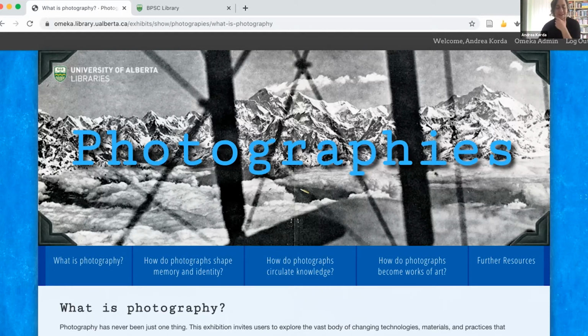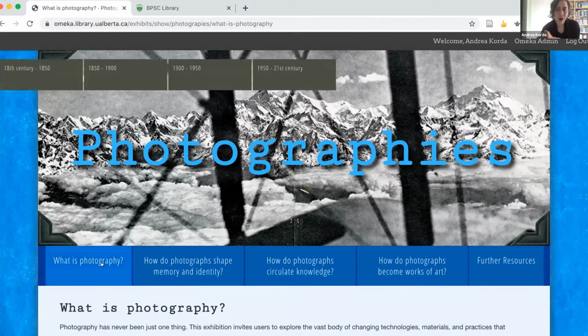Okay, so what you see here is our landing page, and you see our 4 themes that we've posed as questions that, of course, could be organized around. Now, in addition to organizing our resource around these themes, we've also created a chronological order as well. And so you can see that's just popped up there at the top, the various chronological periods that it's divided into.